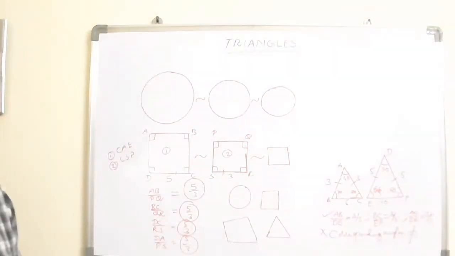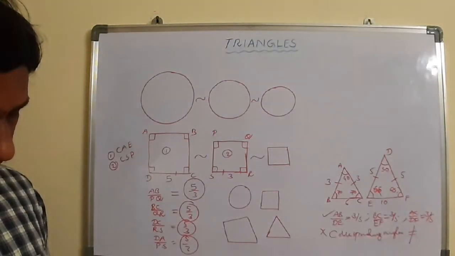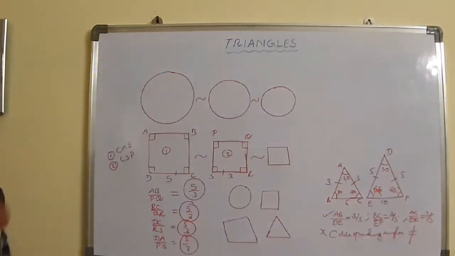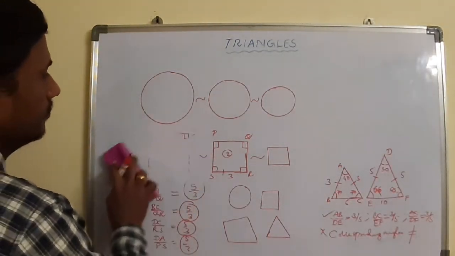Okay. Next, state whether the following quadrilaterals are similar or not. If you observe the third one, they have given two figures here.